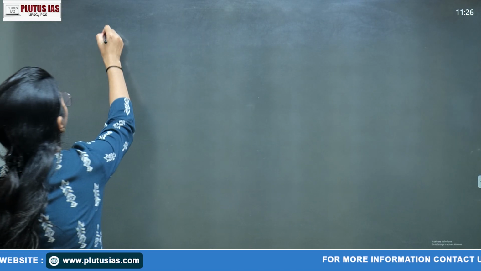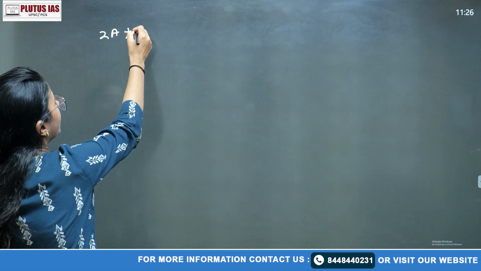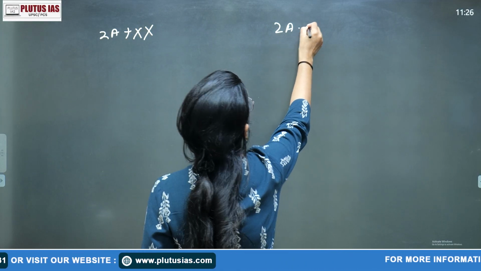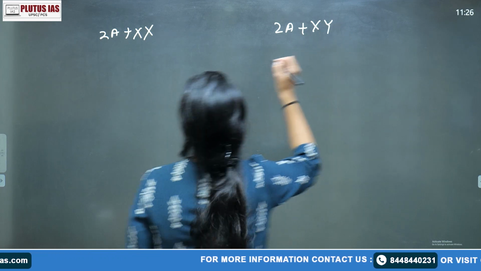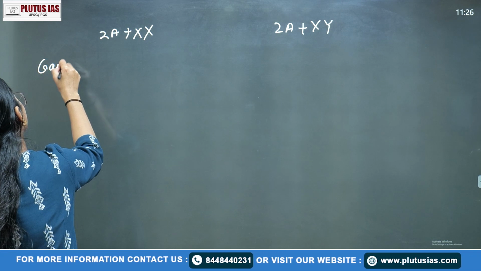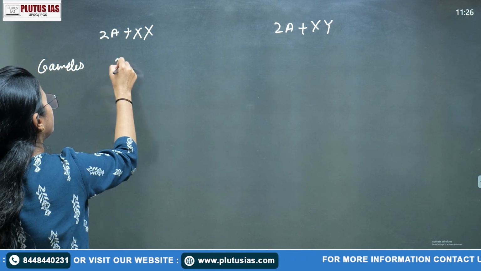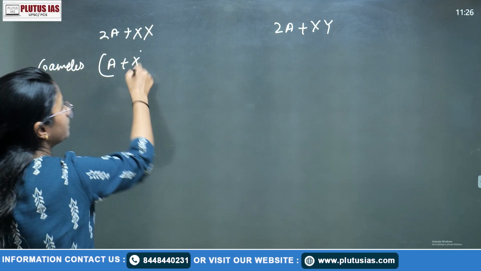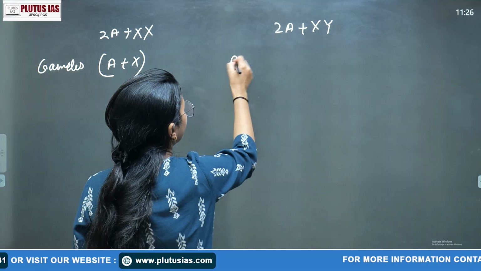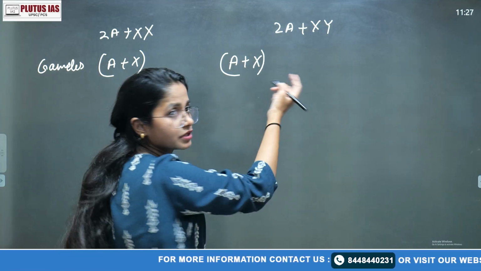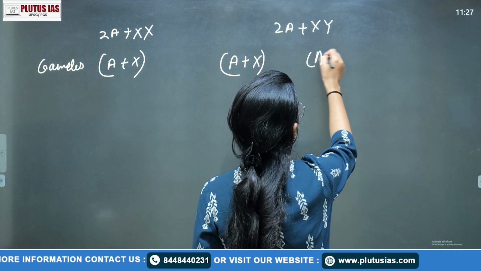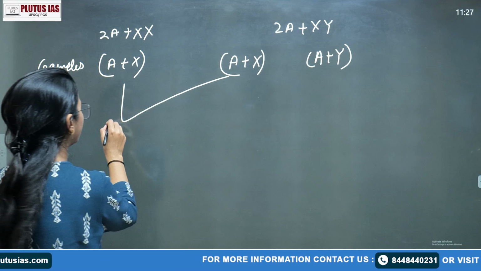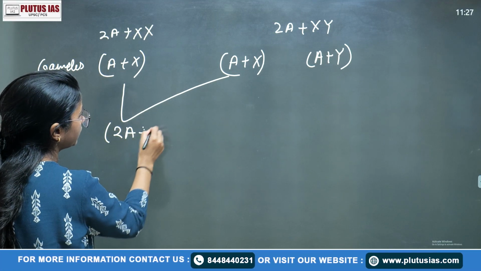What is this type? Here the similar thing is that as a human has 2A plus XX, this is a female. 2A plus XY is the male. The gametes are A plus X, because of the similar type, and here two types of gametes, A plus X, by meiotic division, of course we know that, and A plus Y. So if fertilization occurs here, different types of gametes will be forming.